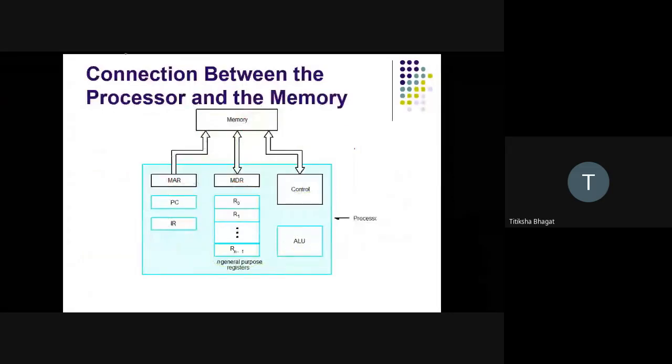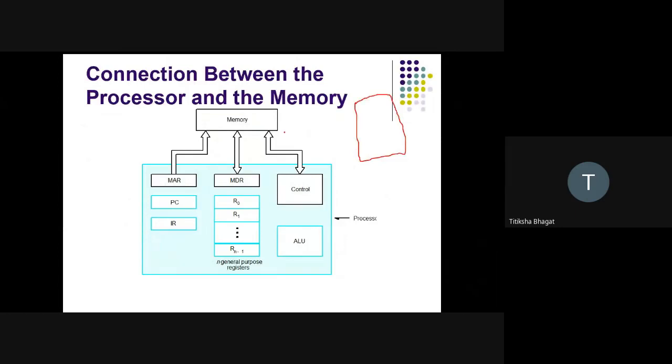Now again, let's have a zoom version of memory. This memory is holding the add instruction, add a comma b. Then we have the next instruction, let's say the sub instruction.